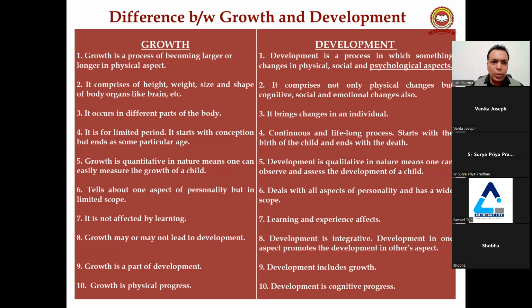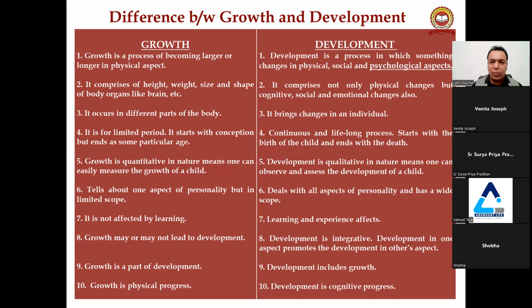And the third point of growth is growth occurs in different parts of the body, and development brings changes in an individual, right, guys? Number fourth, growth is for a limited period. It is limited because it stops at a certain age, like height of the person, it stops at a certain age. That's why it has a limited period.